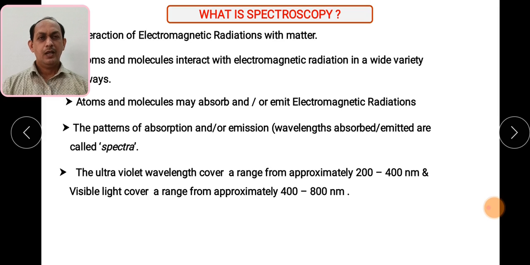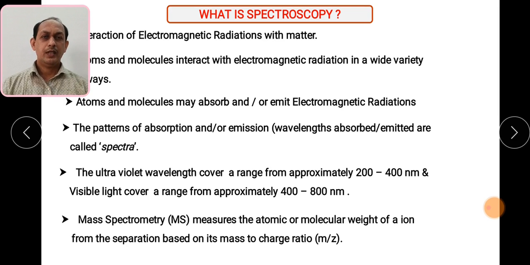and whatever the absorption or emission is there, it is recorded, and based upon that we come to know that there are different kinds of excitation, such as sigma to sigma star, n to sigma star, pi to pi star, n to pi star. So based upon that these four excitations are recorded.